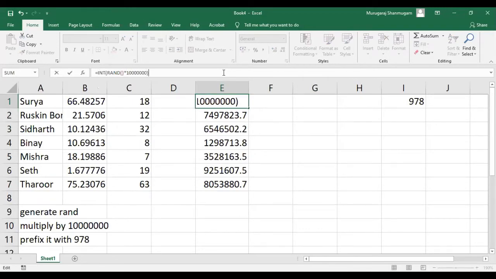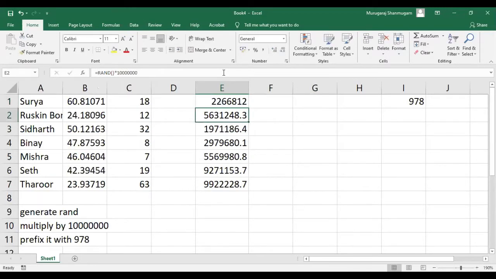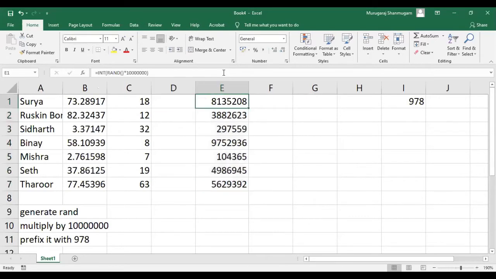Integer of random number, so you only see the integer part. Okay, so we call this nested formulas within formulas. Instead of having one step in every single different cell, we can combine all of them into one single cell by properly nesting them. So in nesting, what is most important is to have the right balancing of the opening parenthesis and the closing parenthesis. Okay, so now we have some numbers, and I want to create a number that begins with 978.